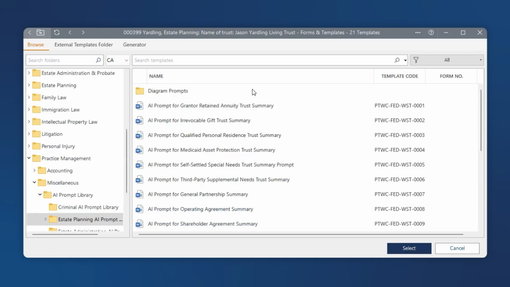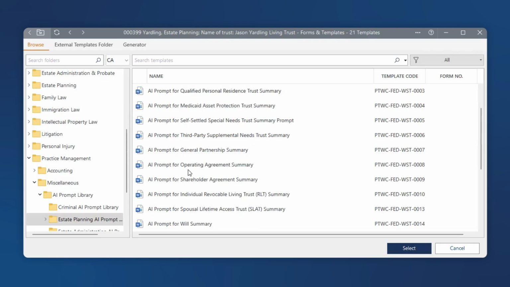In here, you can see that we have a number of different summary prompts, ranging from summarizing wills to trusts to business documents. Many of these were drafted in collaboration with the team at Wealth Counsel, so they are highly relevant to any documents that you will draft using the Leap and Wealth Counsel integration. They are also great for use on customized documents, so you can use them even if you did not draft through Wealth Counsel. For our purposes, we are going to summarize an individual revocable living trust.